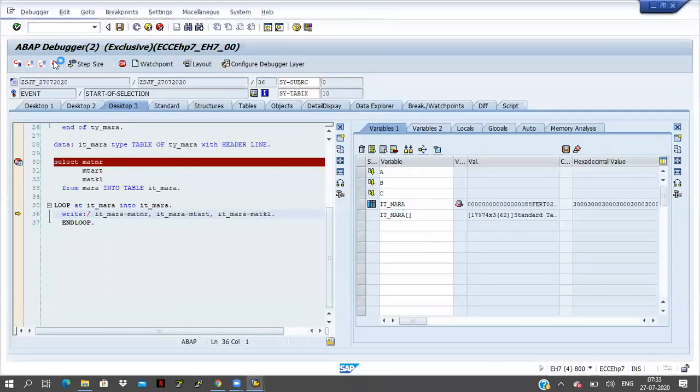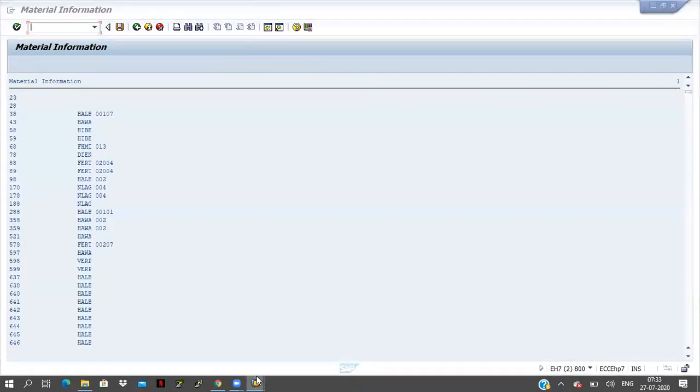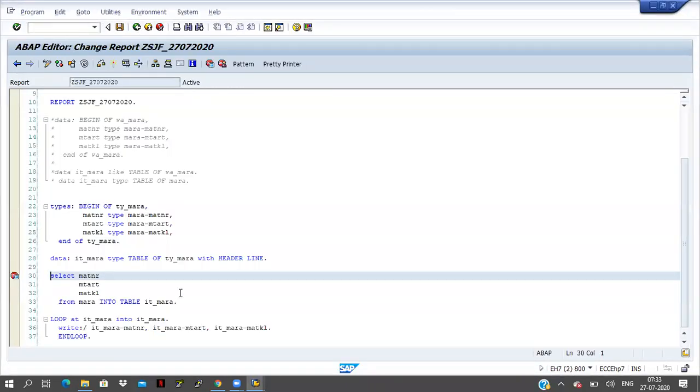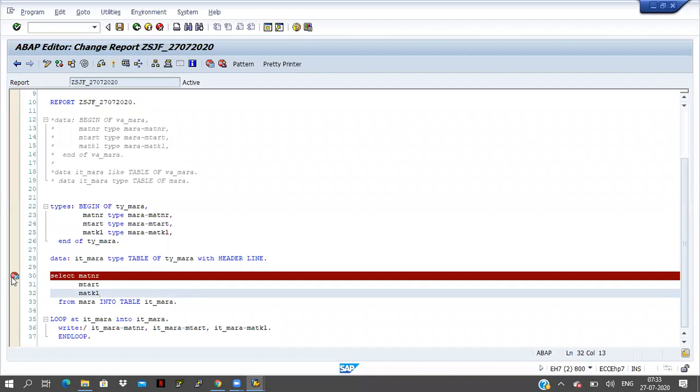I'm executing it first of all. Some data is coming, that is okay, fine. Now I'm keeping the breakpoint here. If you execute, the program will stop at this place, line 30. Only at line 30 it will stop.